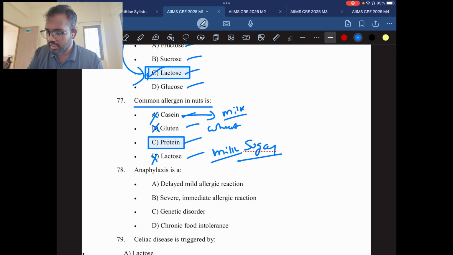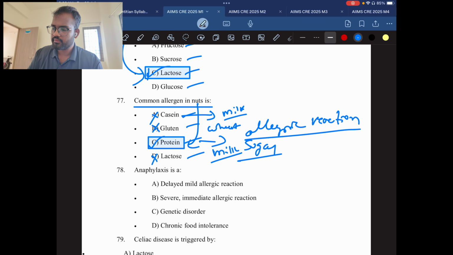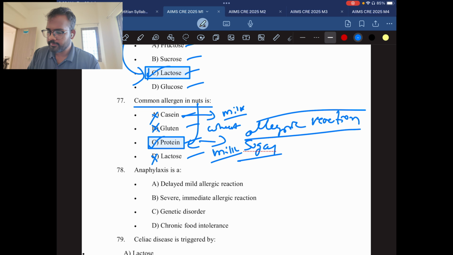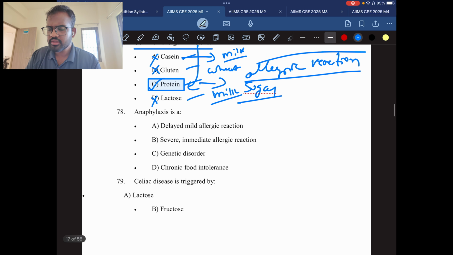The proteins in the nuts are the main reason for the allergic reaction. Question number 78. Anaphylaxis is delayed mild allergic reaction, severe immediate allergic reaction, genetic disorder, chronic food intolerance.